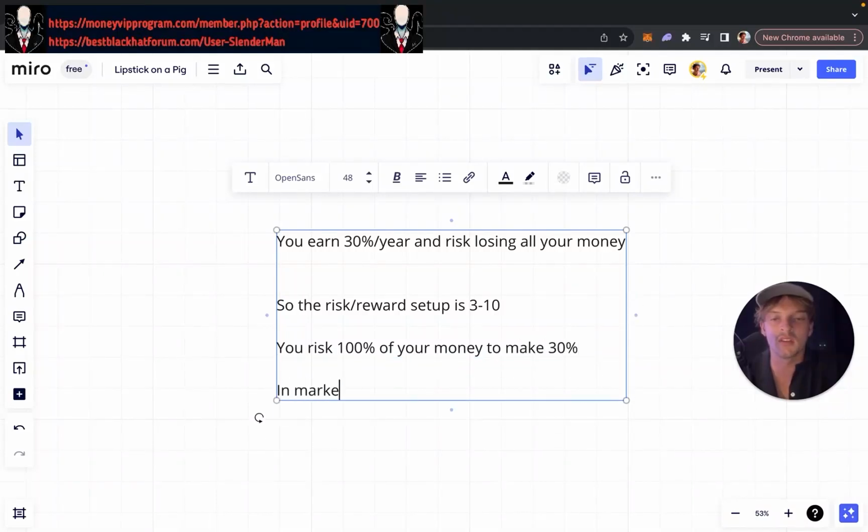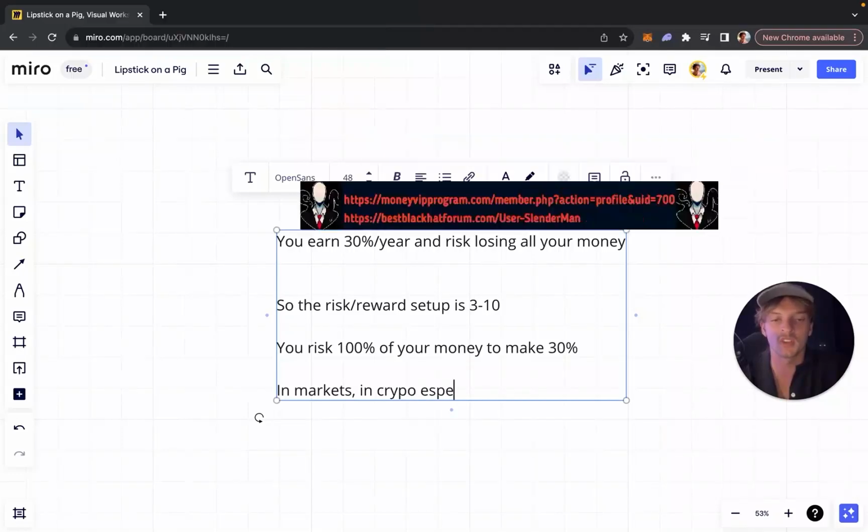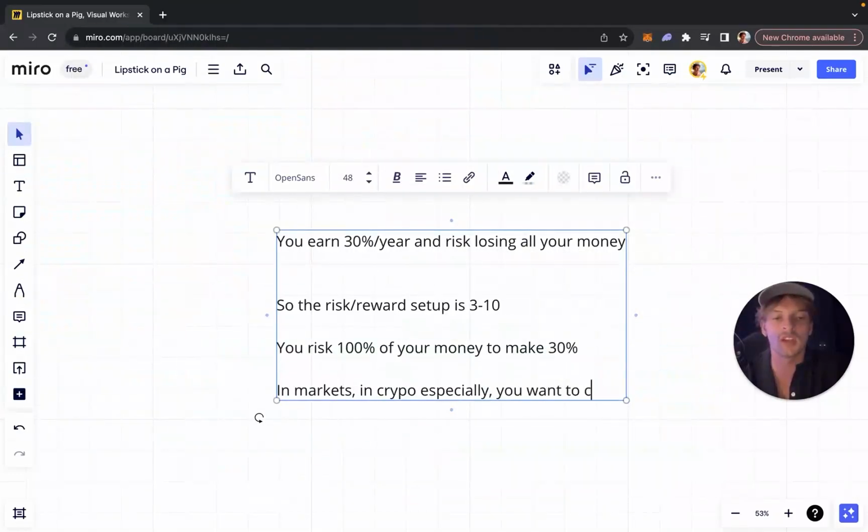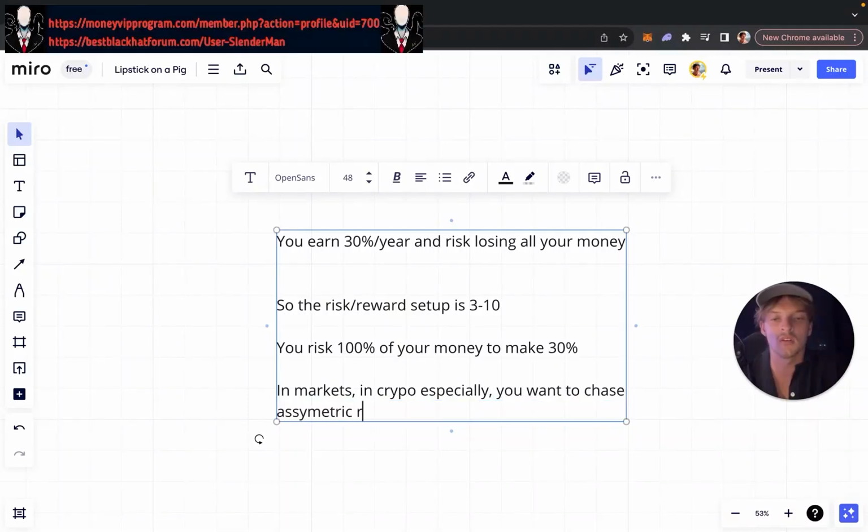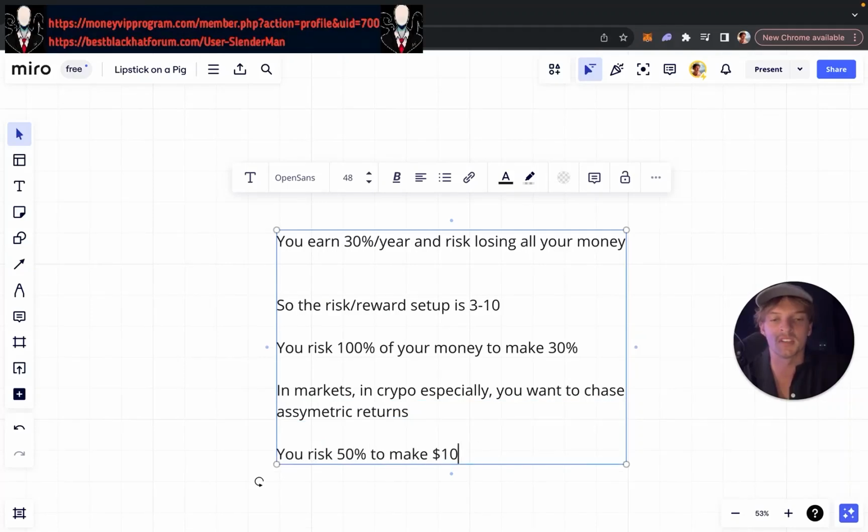In markets, in crypto especially, you want to chase asymmetric returns. You risk 50% to make 1,000%, right? That's a 20 to 1 risk to reward. That's the setup that you want, 20 to 1. You want 20% upside for every 1 risk, right? Risk to reward. But when you do farming, you risk all your money to make 30%.